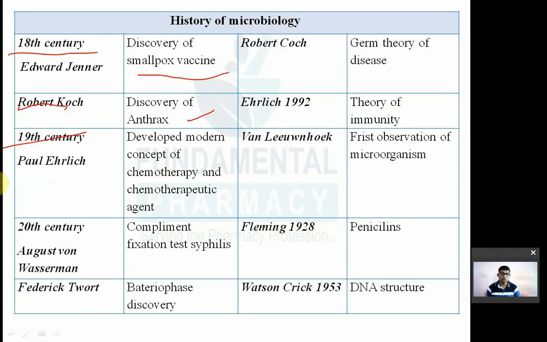Okay, so Paul Ehrlich developed the modern concept of chemotherapy and chemotherapeutic agents. Okay, so he is also known as the father of chemotherapy. Remember, Paul Ehrlich is also known as the father of chemotherapy. यहाँ पे इसके ऊपर भी important है. He is known as the father of chemotherapy because he studied the various microorganisms. He developed the modern concept of chemotherapy and chemotherapeutic agents. So Paul Ehrlich is known as the father of chemotherapy.